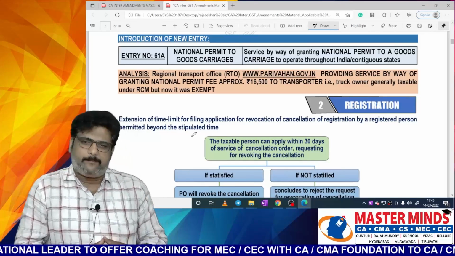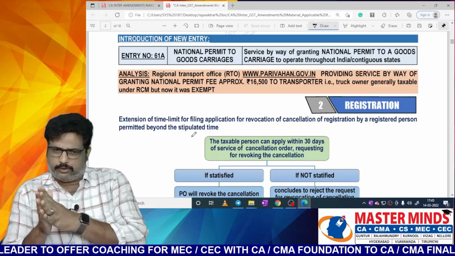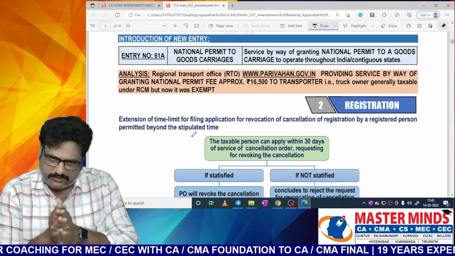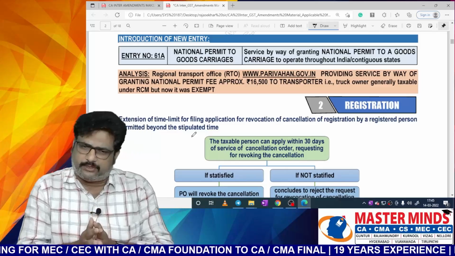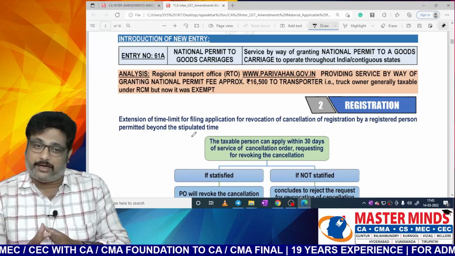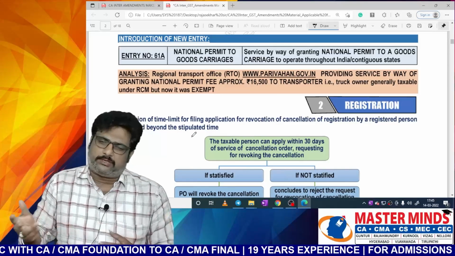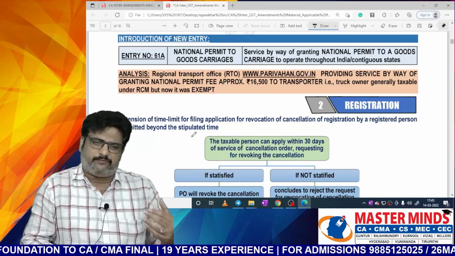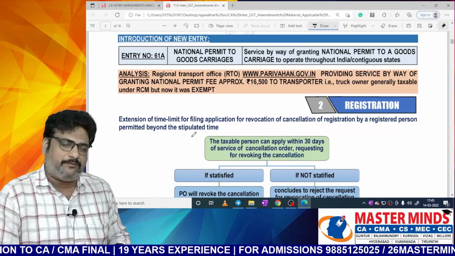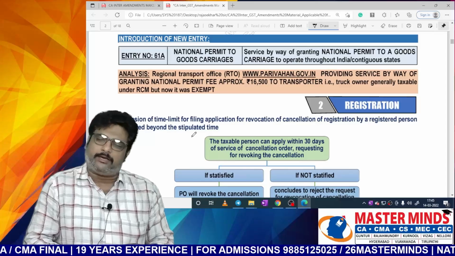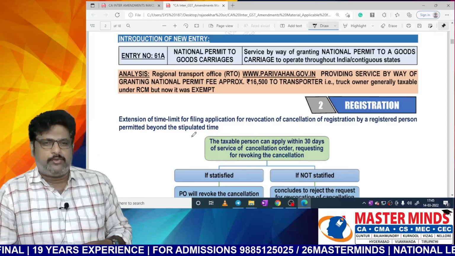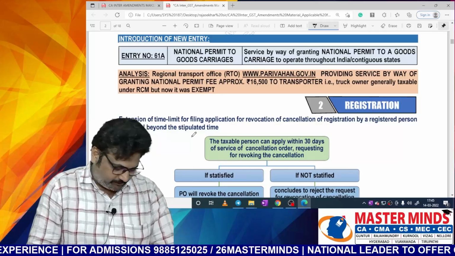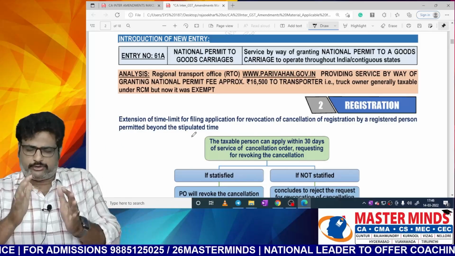Here the regional transport office is providing service to the transporter, who is a business entity. Therefore, it is covered under RCM under 9(3). Therefore, the transporter was liable to pay the GST on this national permit fee of 16,500 previously, based on entry number 5. But now it is exempted. Therefore, there is no need to pay the GST. This is the point you should remember.